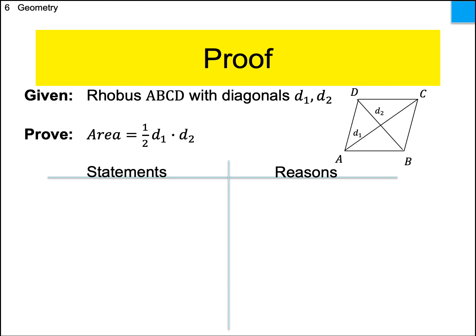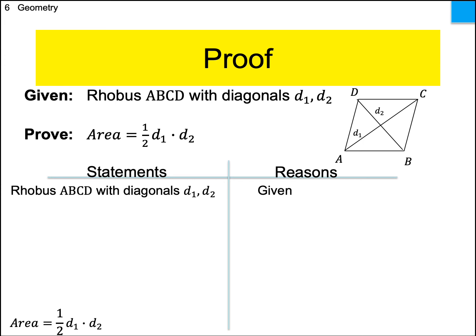Back in the last chapter that we had rhombi in, we found out that their diagonals are both perpendicular and they bisect each other. That was one of the things from way back when. We're going to use that one in this proof as well. But it turns out that if you have a rhombus, the area can also be calculated with its diagonals. If you take the two diagonals and multiply them together and divide by 2, that's the area. And that's what we're about to prove. So that's what we're going to prove: you take the two diagonals, multiply them together, and divide by 2, and you get the area.